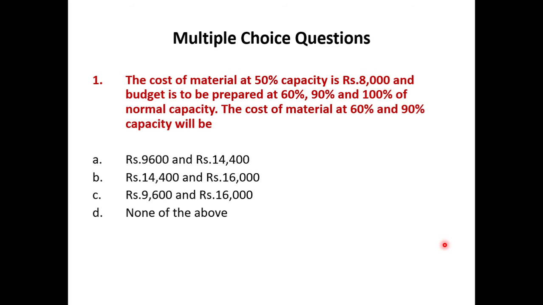The second option is 14,400 and 16,000, the third one is 9,600 and 16,000, and the last option is none of the above. The right answer is rupees 9,600 and rupees 14,400.